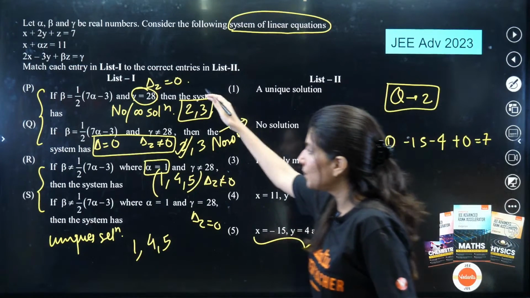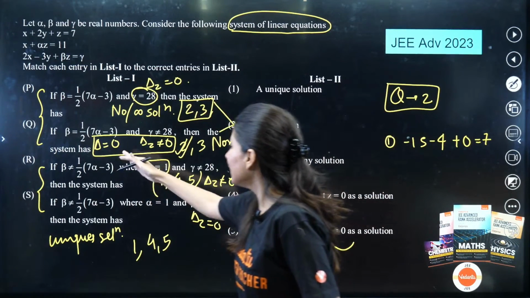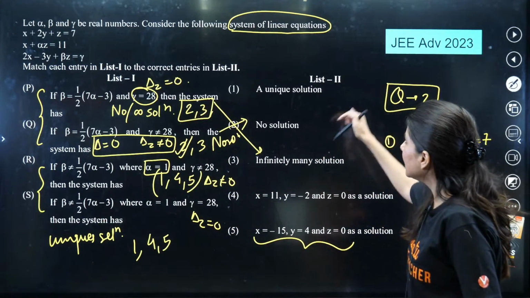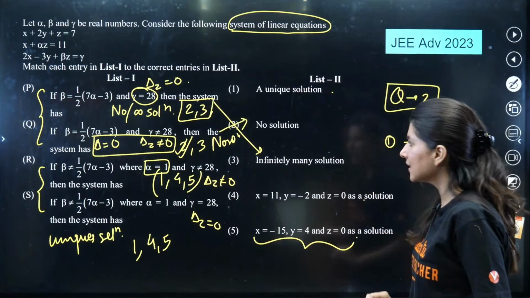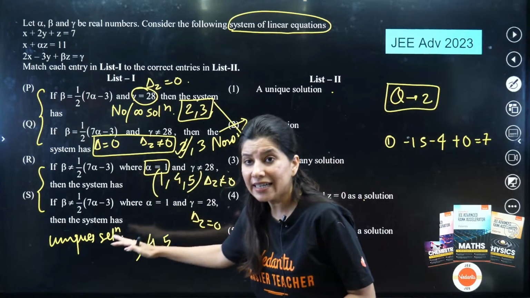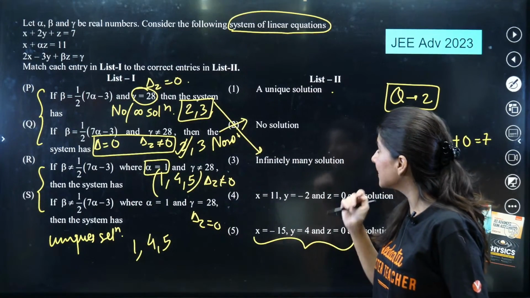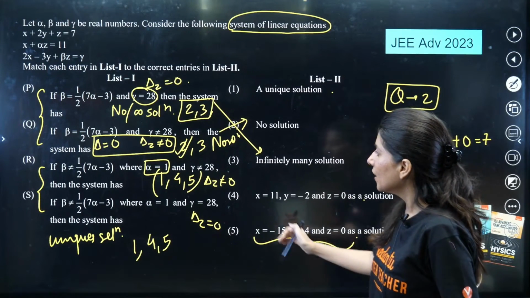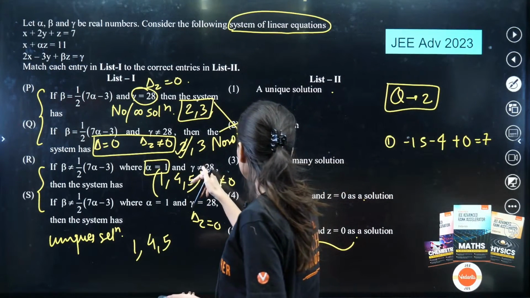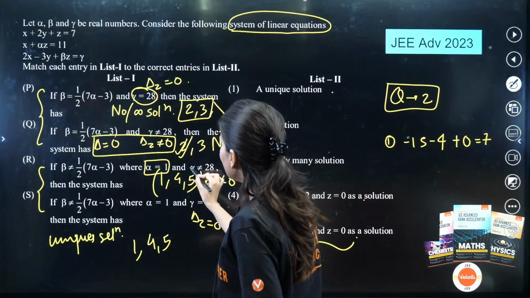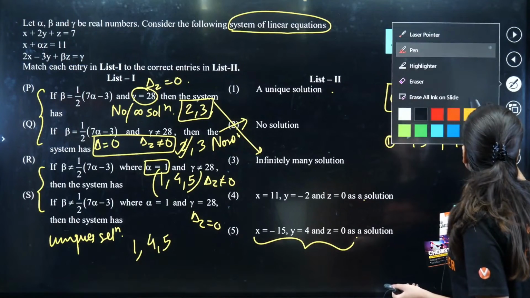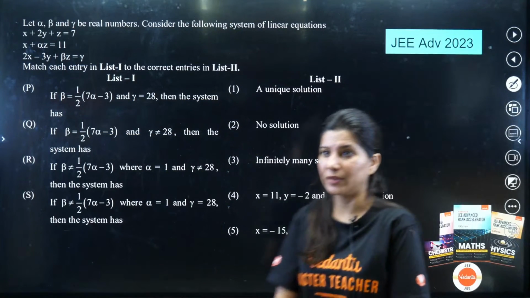Okay, so P and Q are sorted, and this will actually be both unique solution. We just need to check that either this or this or this is the solution. For R and S, both del z is 0, right? So this is z non-zero, this is z non-zero. So definitely R will match with 1. How? Now please understand this one by one, okay?